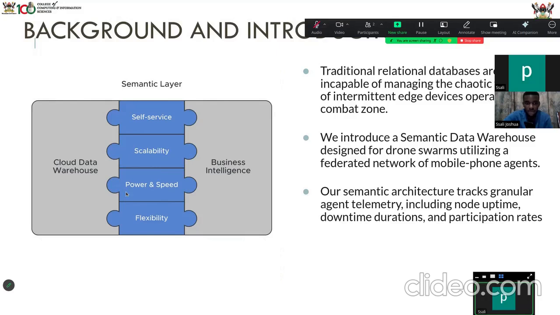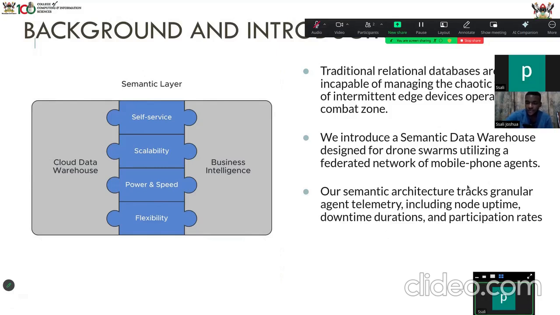It should be scalable, with power and speed, and also flexibility. Traditional relational databases are not capable of handling the chaotic telemetry of edge devices operating in combat zones. So our semantic data warehouse is supposed to bridge this gap and come up with an infrastructure that solves this problem.